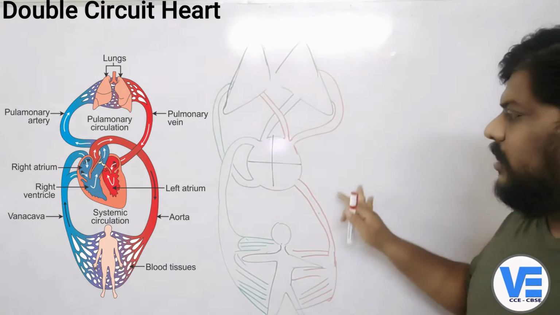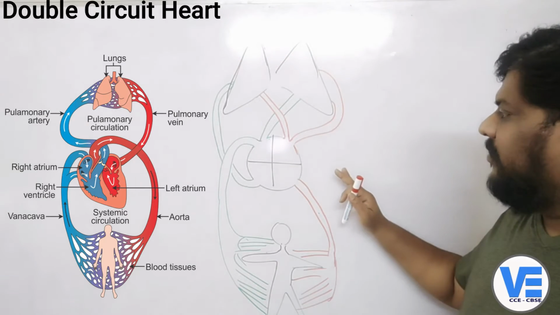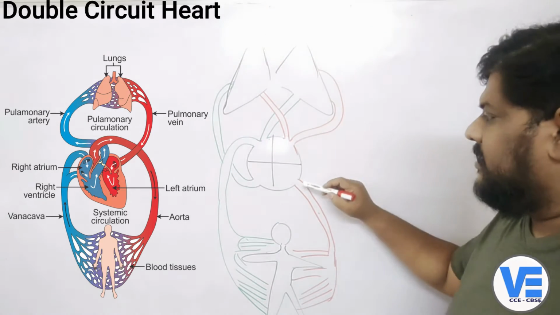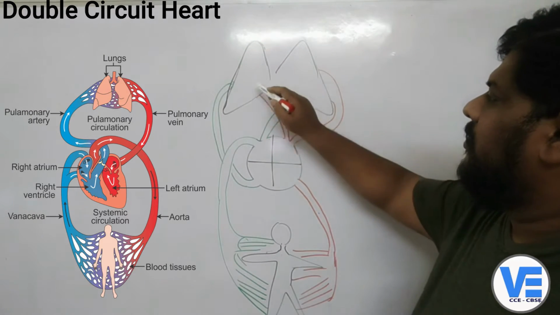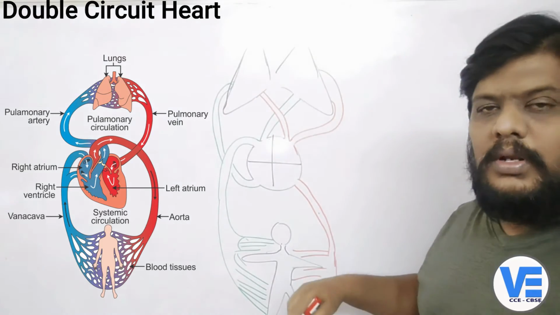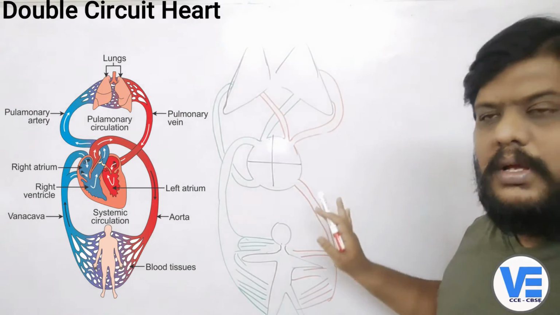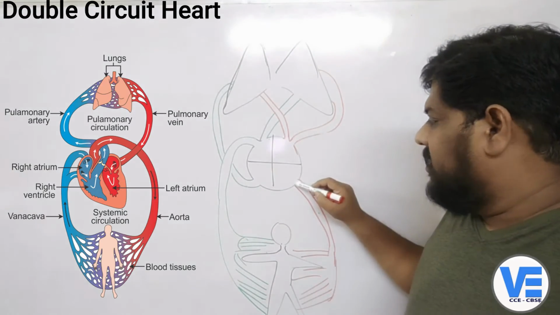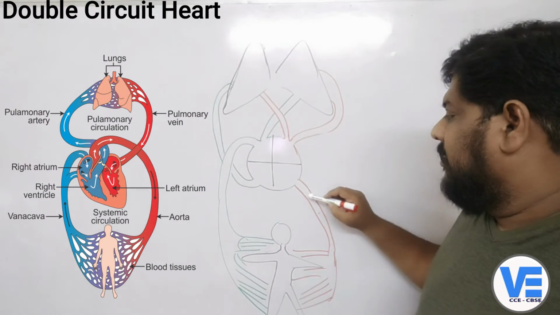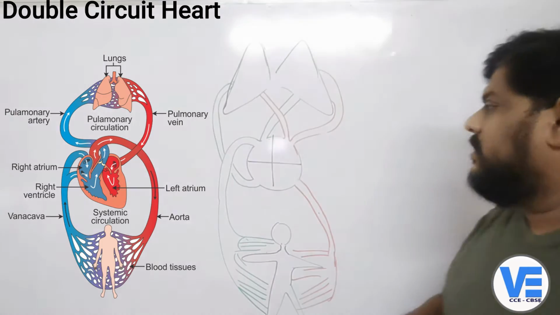So now this is also an imaginary diagram. I have just drawn this so that the diagram will not confuse you, because the systemic aorta will go from this side and enter into each and every part of the body, right? So it goes and takes a turn like this. So here I have just drawn an imaginary diagram, right? It never starts here. Okay, just remember that this systemic aorta will never start here. That's the only thing you just keep in your mind.